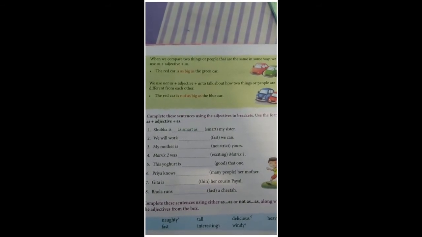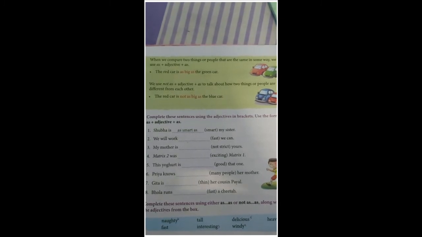We will move on to our next part. As I have told you earlier, using as, adjective, as, if we are comparing two things which are similar, like when we compare two things or people that are the same in some way, we use as plus adjective plus as. So the red car is as big as the green car, means both are the same.